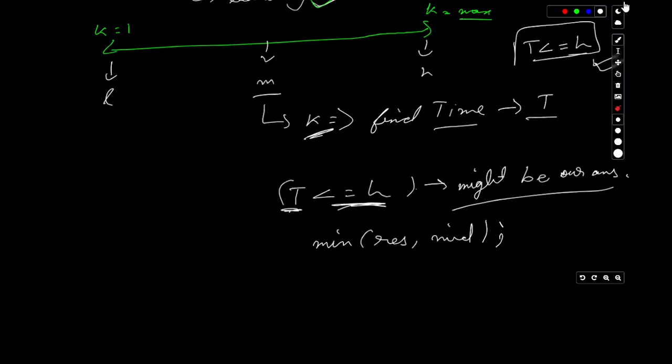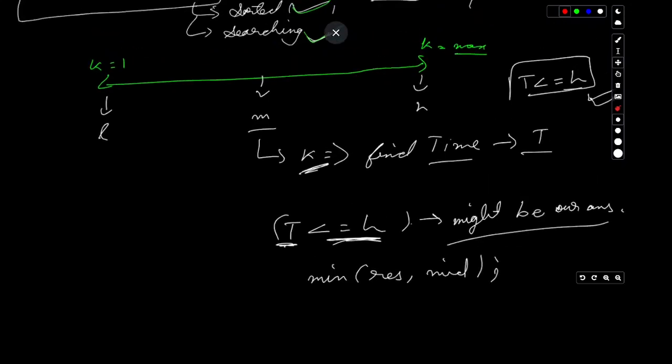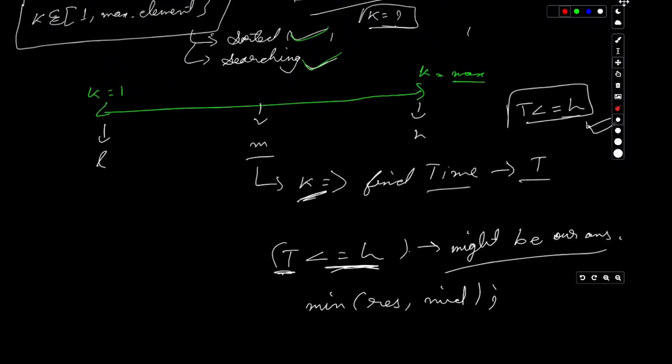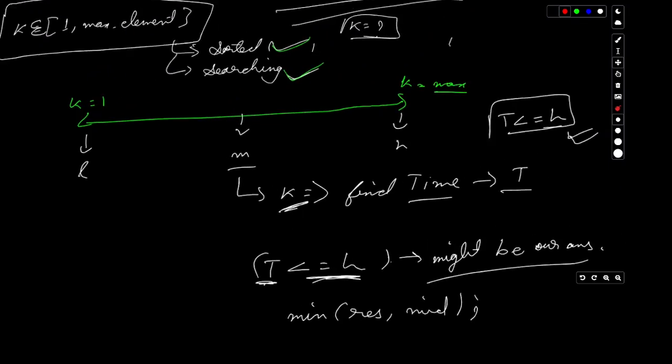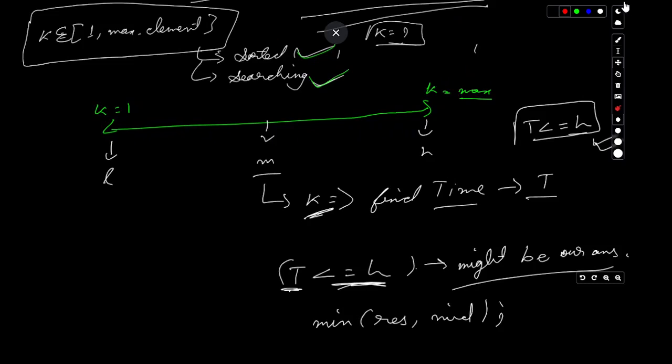So how will we be manipulating the high and low pointers throughout this problem? When we get a certain mid which might contain the answer, and we want to find a smaller number, right? If we have taken this mid and this might be the answer, then obviously we'll take our high and go to mid minus 1.